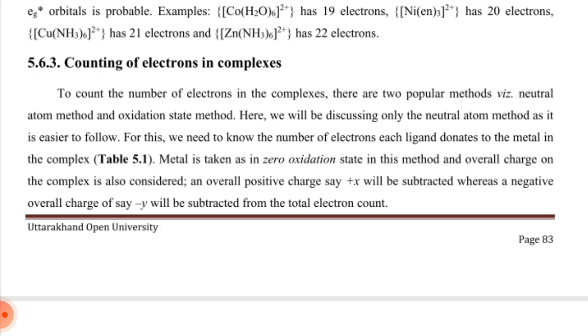The metal is taken as in zero oxidation state in this method. The overall charge on the complex is also considered. An overall positive charge, say plus x, will be subtracted, whereas a negative overall charge, say minus y, will be added to the total electron count.